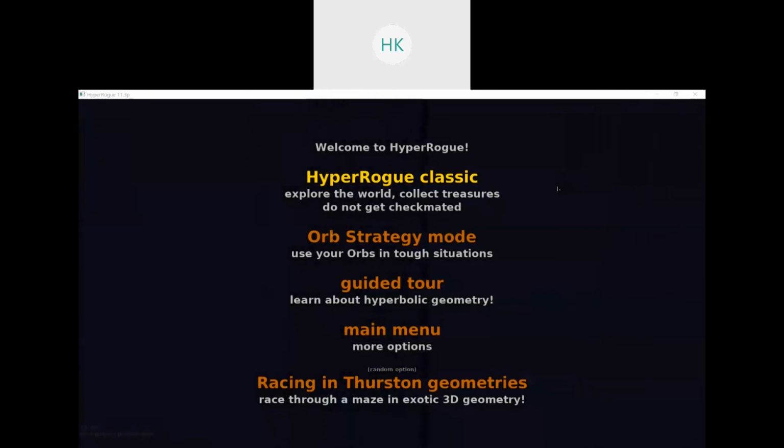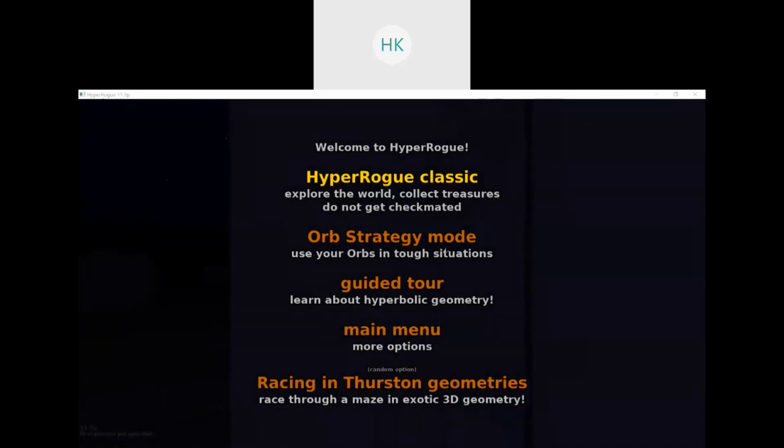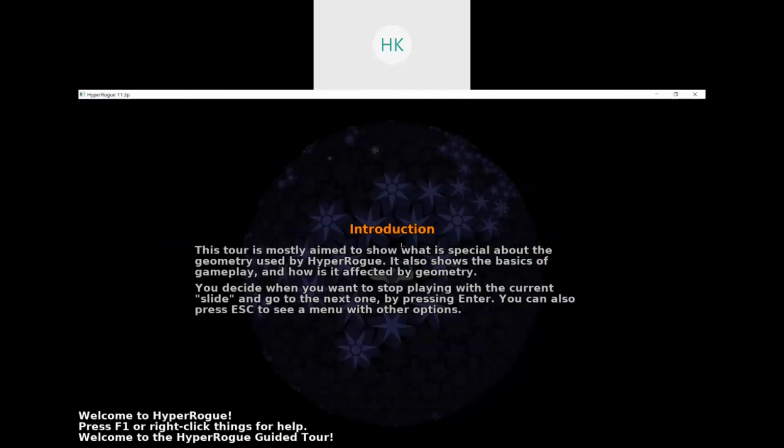Now, this is a game called HyperRogue, which is essentially a roguelike type game which is played on the hyperbolic model. So, let me take a guided tour. You can download this game. This is not free, I guess, but I guess it will be available somewhere on the internet. You can download it, and you can see how hyperbolic geometry looks and feels.